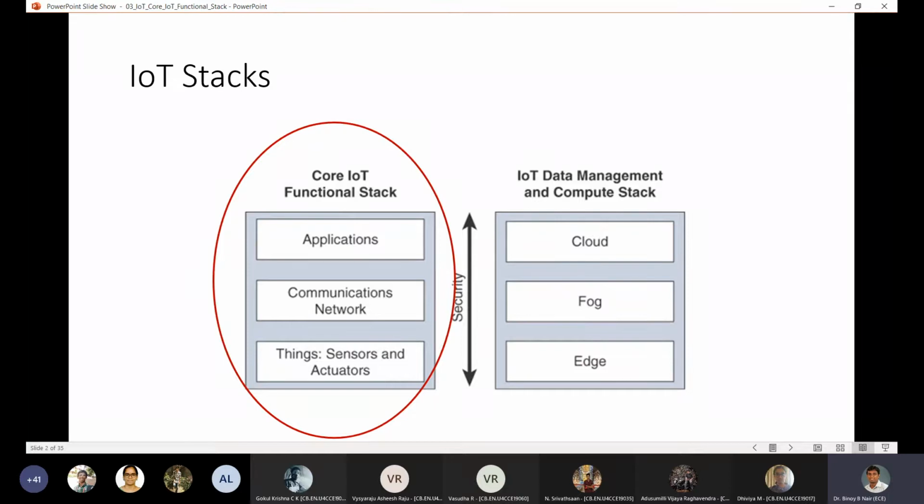And security, obviously, because security is a central theme, you have to have security on the edge, you have to have security on the communication system, applications need to be secured. So security is like an overarching theme which covers all the modules of the stack, whichever stack you may consider.